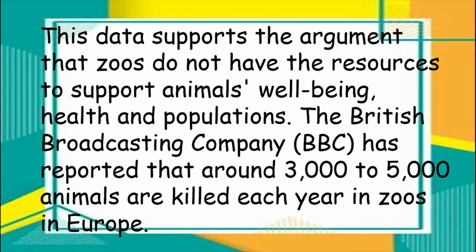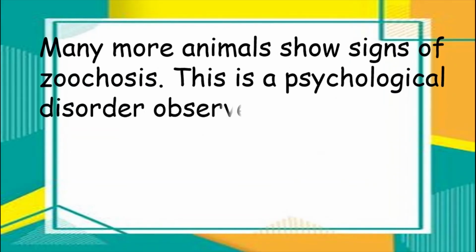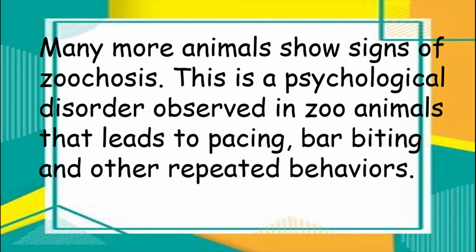The British Broadcasting Company, or the BBC, has reported that around 3,000 to 5,000 animals are killed each year in zoos in Europe. Many more animals show signs of zoochosis. This is a psychological disorder observed in zoo animals that leads to pacing, bar biting, and other repeated behaviors.